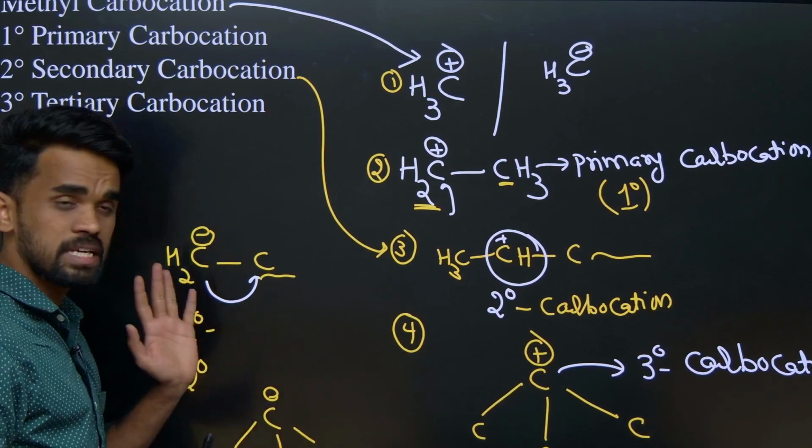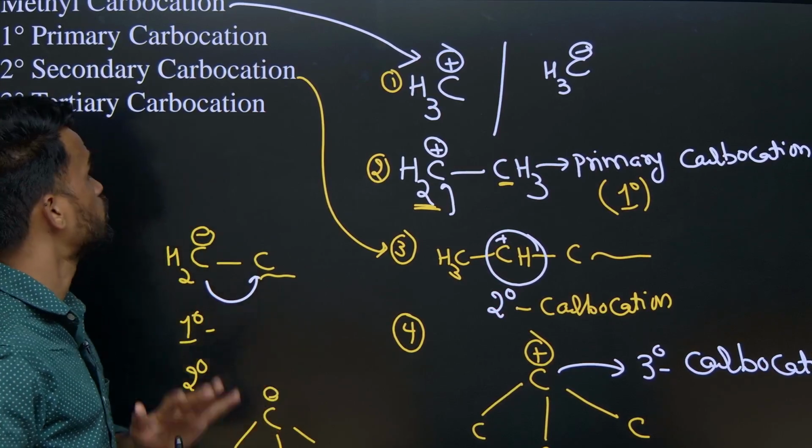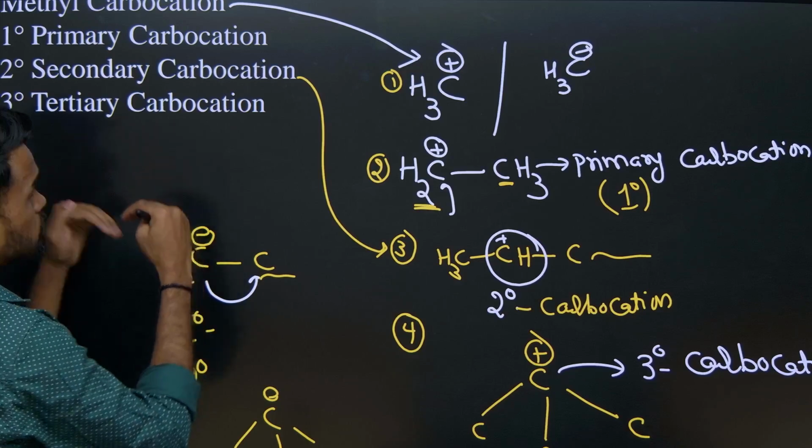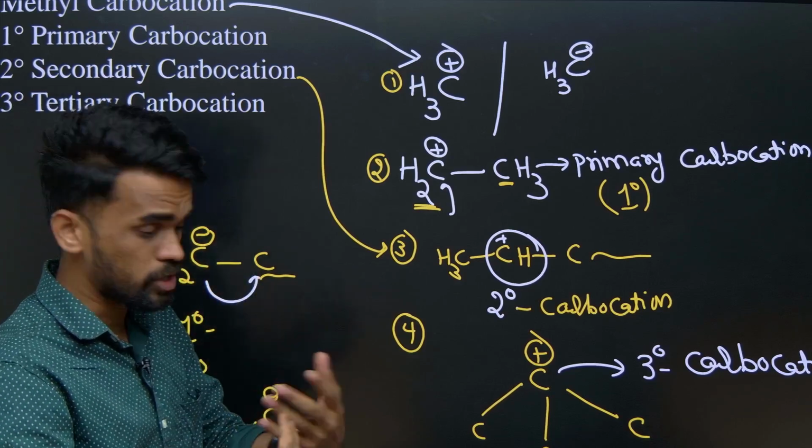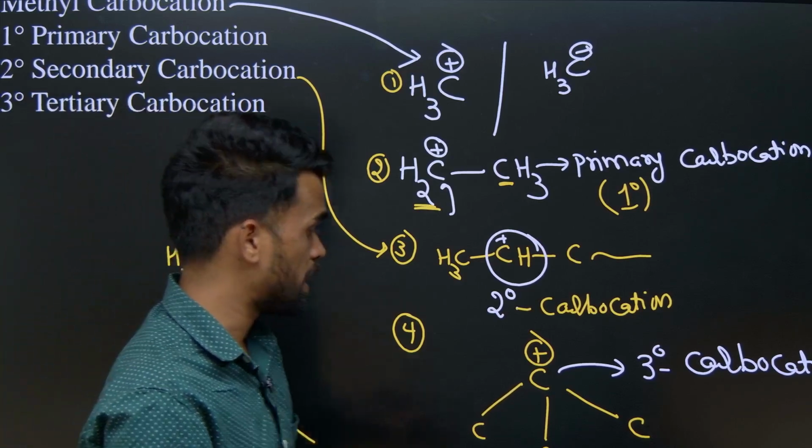Similarly, you can relate this to free radicals also.